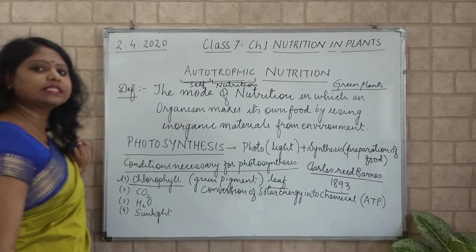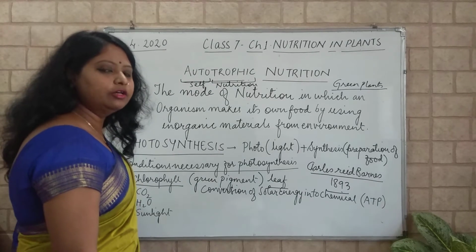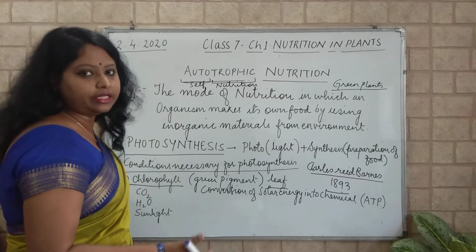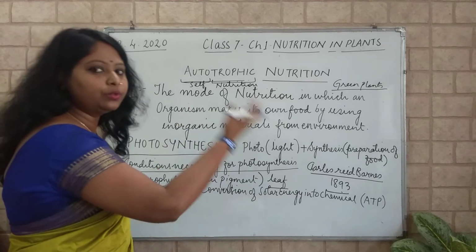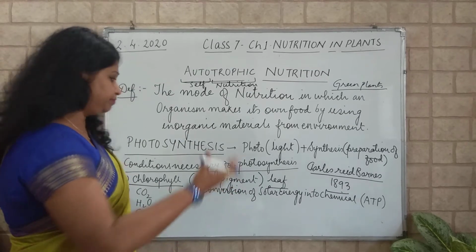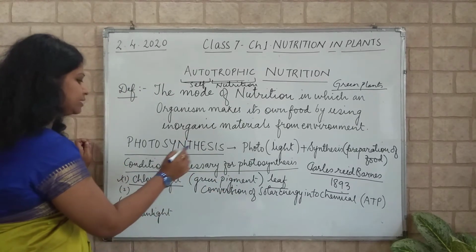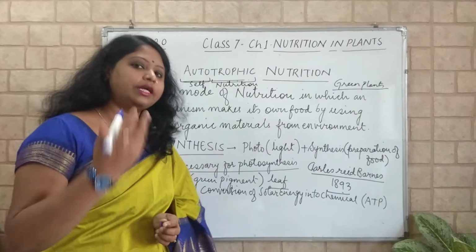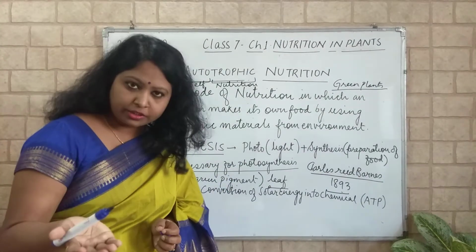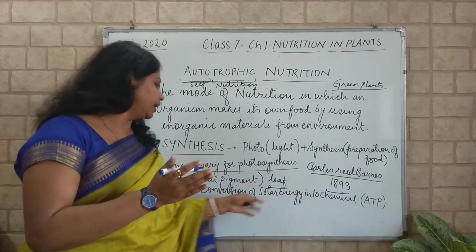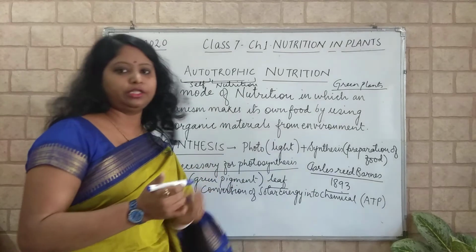ATP is adenosine triphosphate. This is the energy molecule for all the living organisms. So it has to be converted into ATP and then only organisms can utilize it. Chlorophyll is present in the chloroplast, that is the organelle. We will study all these organelles in further classes. So chloroplast helps in conversion of solar energy into chemical energy.